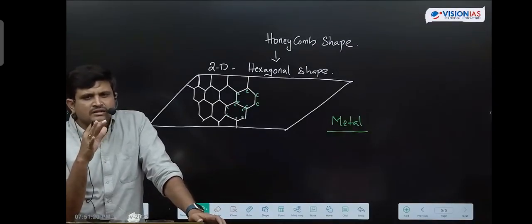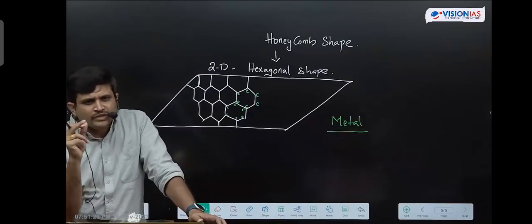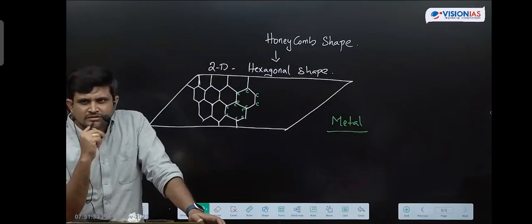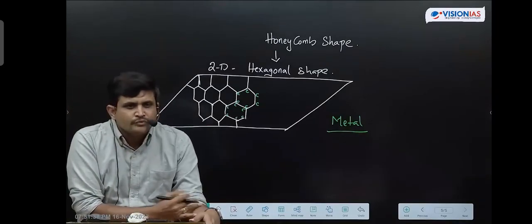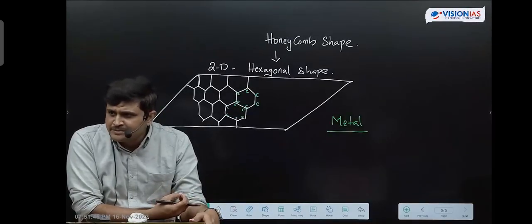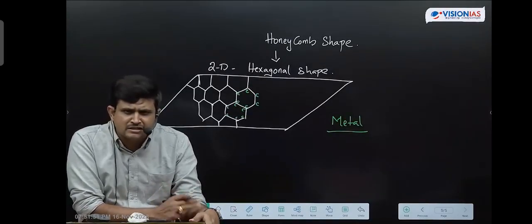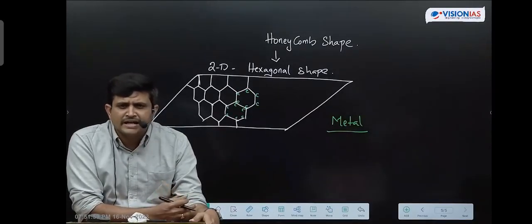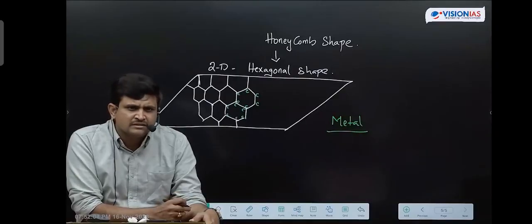But here, without mixing different metals, we are getting all these special, desired characteristics in a single material. So are we going for any combination of metals? No, no. We are using the same material where carbon atoms exist, and we are getting different types of applications within the same material. On one side it is lighter in nature, on the other side it is strong in nature. We want these characteristics in manufacturing vehicles. So all these high end car companies are manufacturing cars which are lighter in weight and strong in nature.